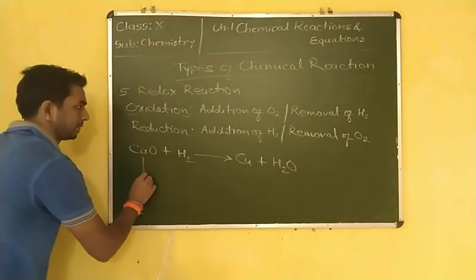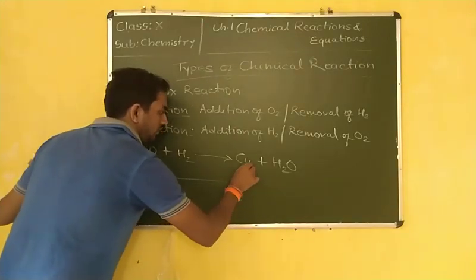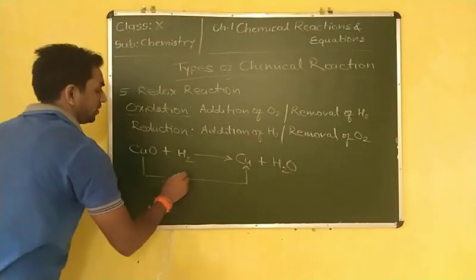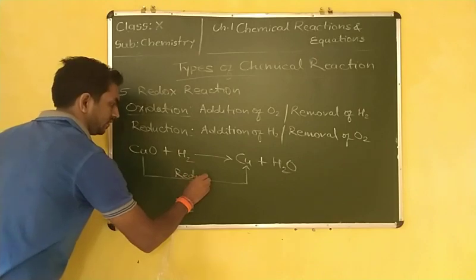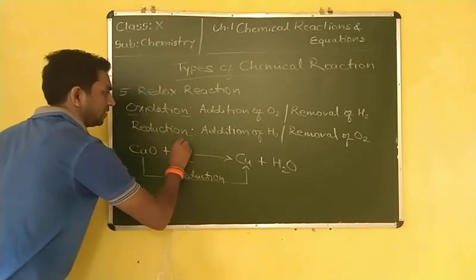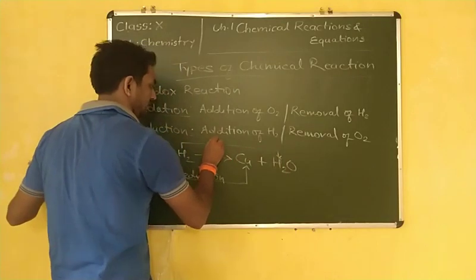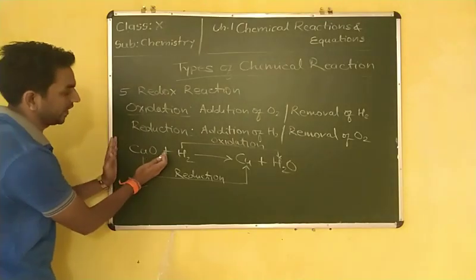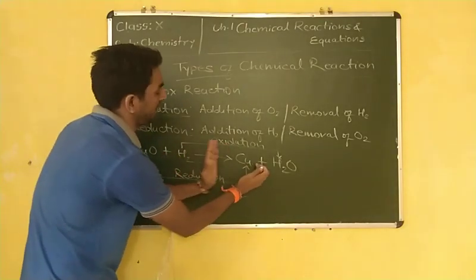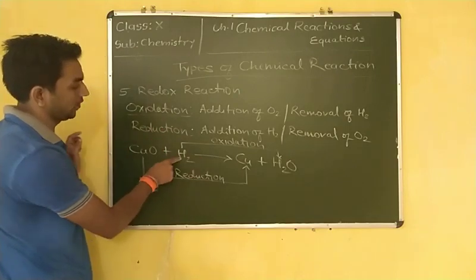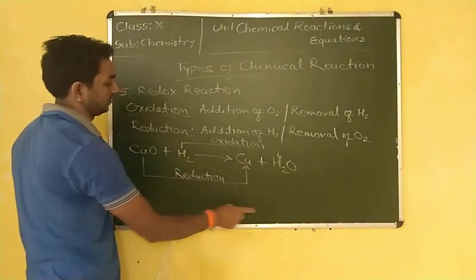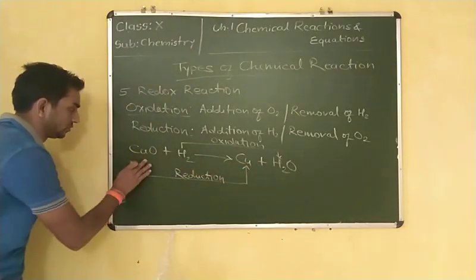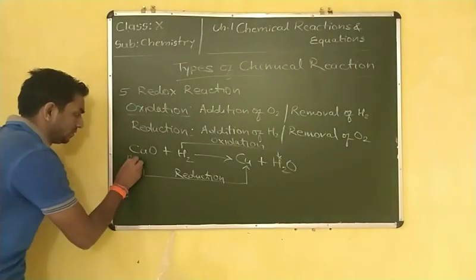So here CuO to Cu is removal of oxygen. Removal of oxygen is known as reduction, and addition of oxygen is known as oxidation. Or we can say that copper oxide is reduced into copper, and hydrogen is oxidized into water, H2O. So here copper oxide is reduced.